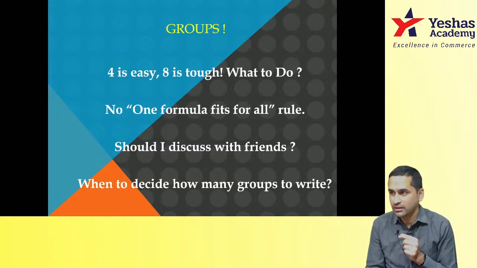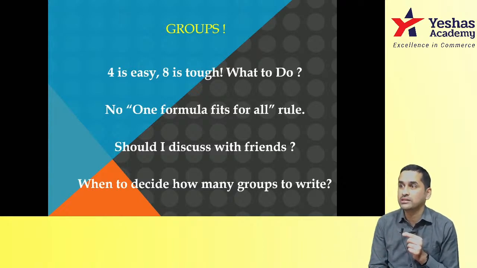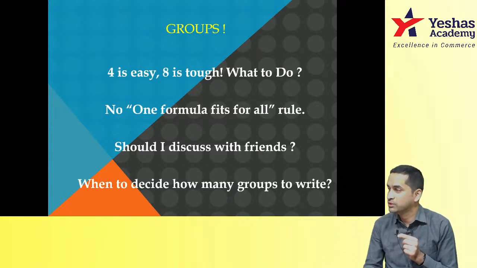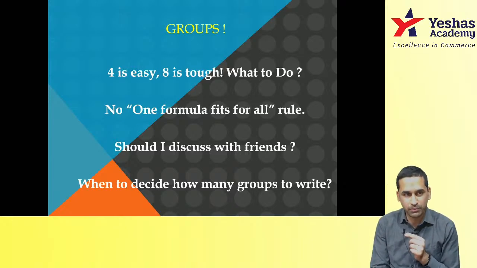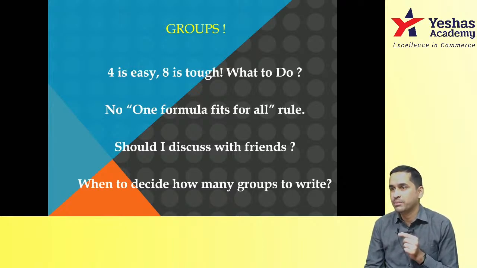Even if you clear, and if you join articleship, writing all 4 while doing articleship can be again a headache. Then you'll skip 1 more attempt. I know many students who do this. Example, you write in May, get result in July, join for articleship in August, then September, October, immediately November you'll have to write 4 more papers.